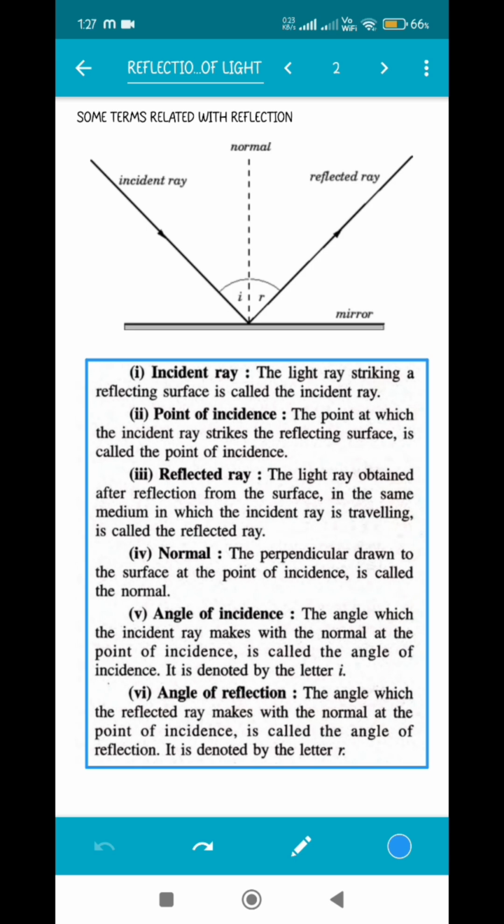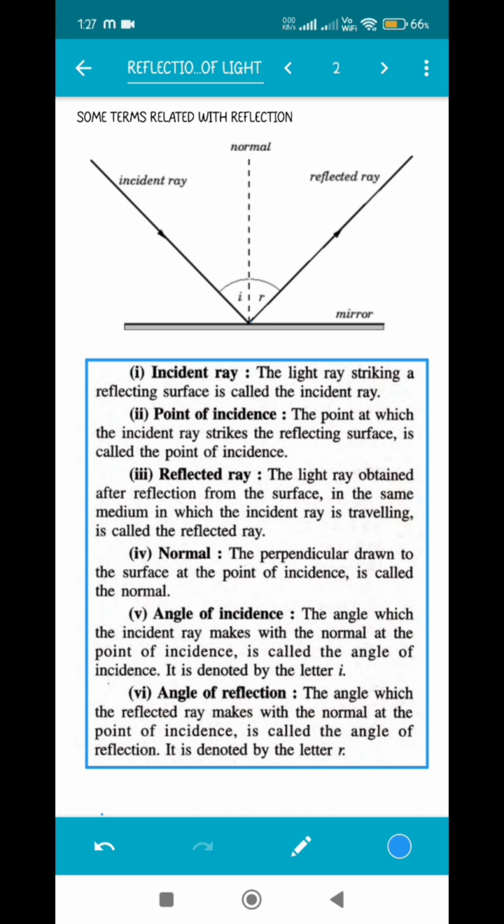Incident ray. The light ray striking a reflecting surface is called the incident ray. Like you can see in the diagram itself, the ray which was falling on the reflecting surface initially is called the incident ray. Point of incidence. The point at which the incident ray strikes the reflecting surface is called the point of incidence, that is this particular point where the incident ray was falling on the mirror or on the reflecting or polished surface. Normal is always drawn on the point of incidence.